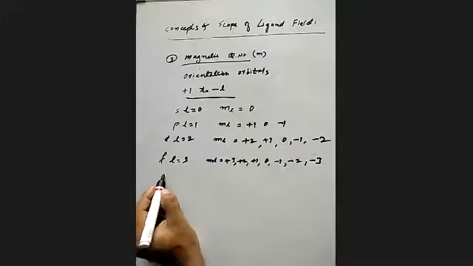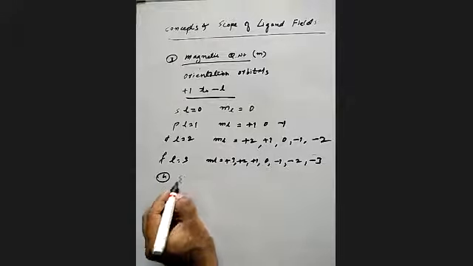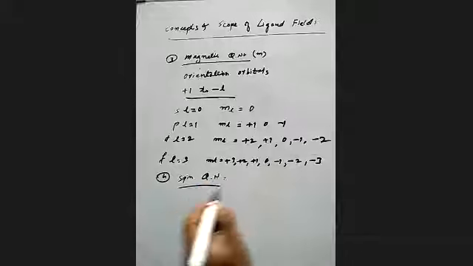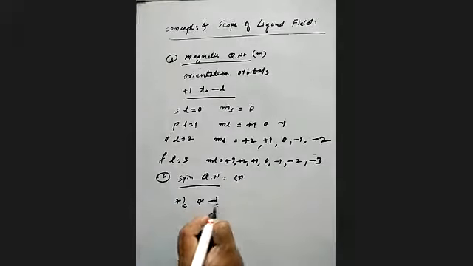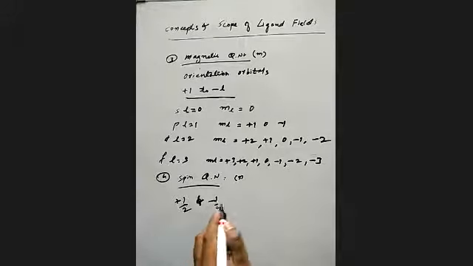The last is the spin quantum number, denoted by s. It has only two values, plus half and minus half. For an electron, only two values are reported, plus half value and minus half value.